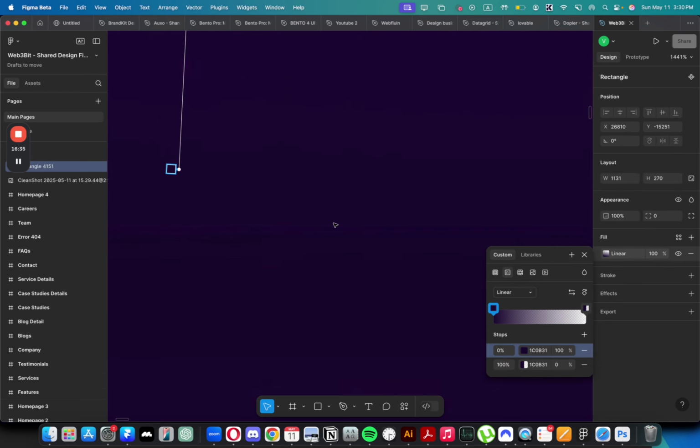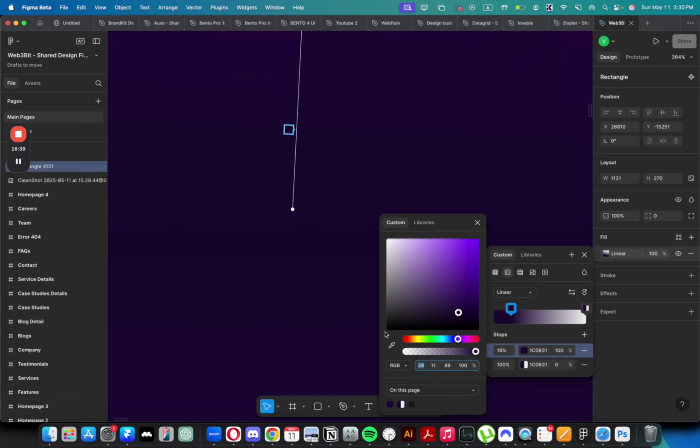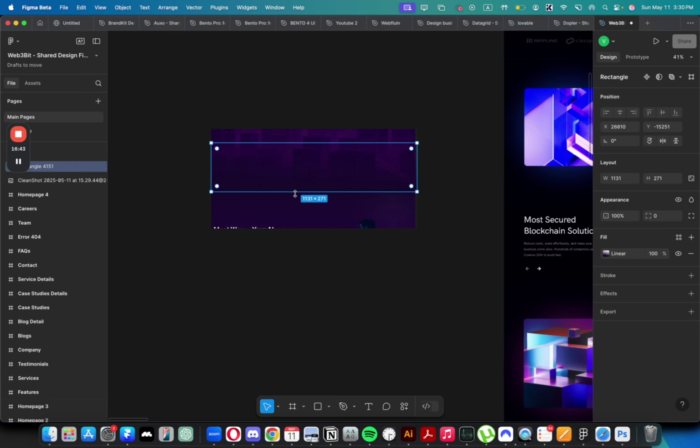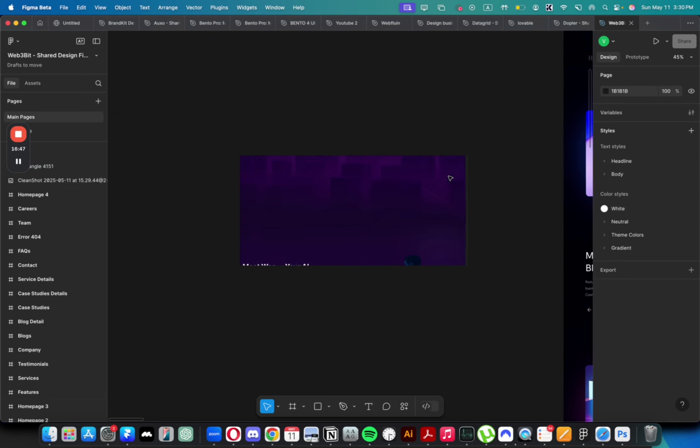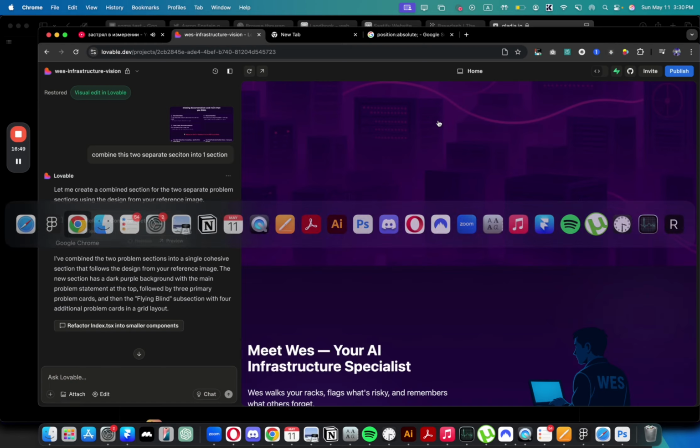And now, to make sure that it's good, I'm just going to move it a little bit up and make sure it's the same color, because it doesn't look the same to me. Yeah, now it's the same. Obviously, I think it's different. But yeah, something like this could work.